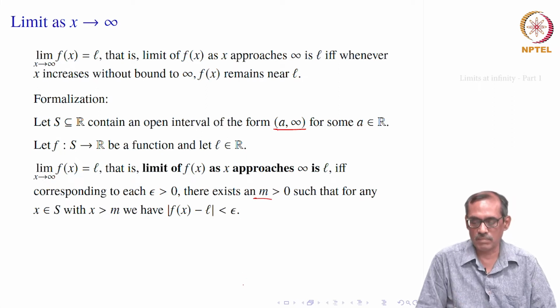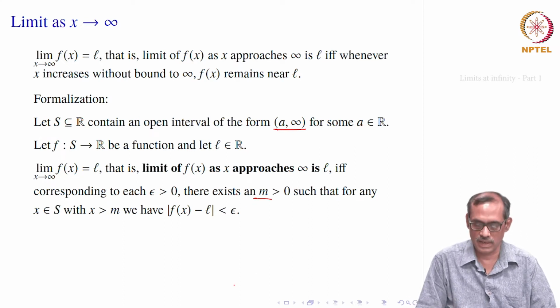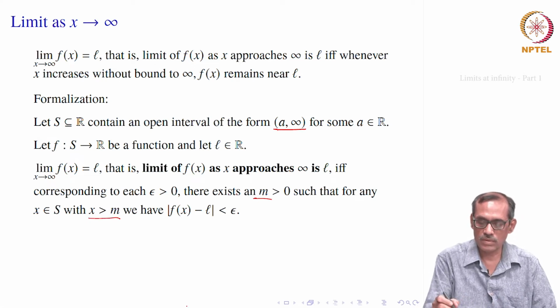There exists a real number m, obviously greater than 0, since we are concerned about a to infinity. We can still say it is bigger than 0, even bigger than 100 you can take, it would be the same thing. There exists one m bigger than 0, such that for any x in S with x bigger than m. Now since S contains a to infinity, when x is bigger than m, automatically it is in S.